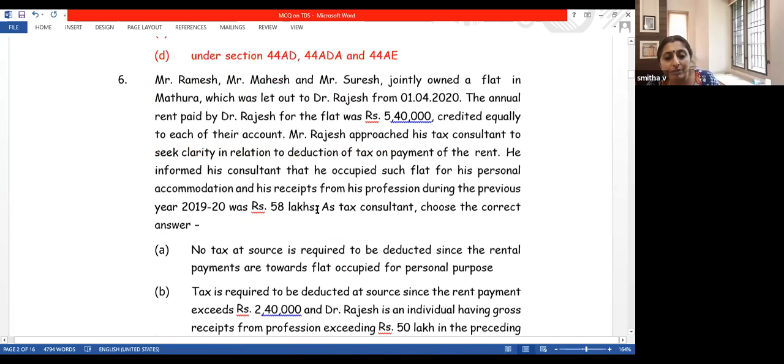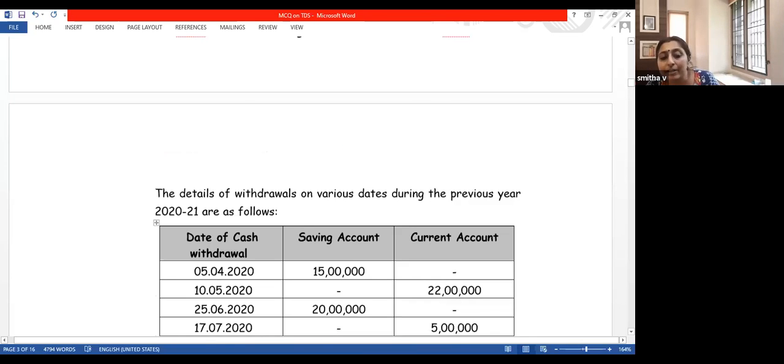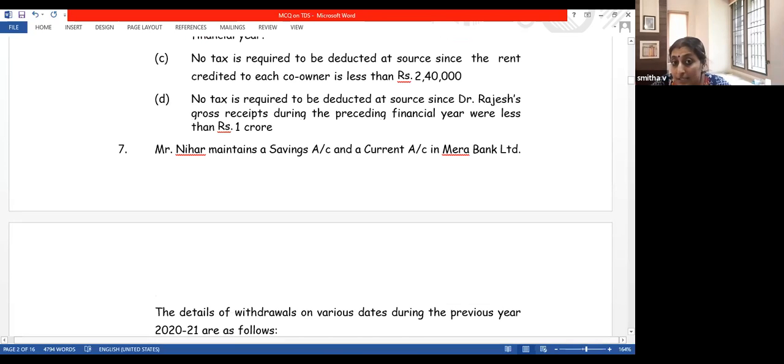So the first section which I have to explain is 194N. Please listen carefully. This is an amendment. Generally, you can expect a question from amendments. Amendments are generally asked. So what is that amendment? Section 194N is the new section which has come out from this year onwards. Let us see what is that section.